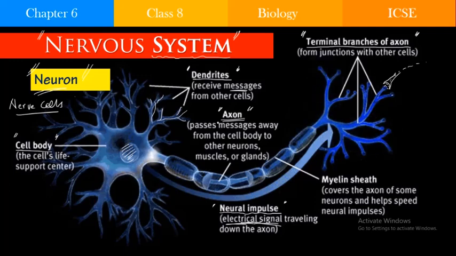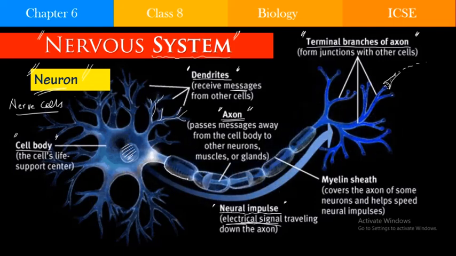That signal will again go in as an impulse into the other nerve cell. So basically you can see that the structure of the neuron has the cell body, the axon and the terminal branches of the axon. The information is relayed in the form of the nerve impulse, and on this axon we have this kind of covering.